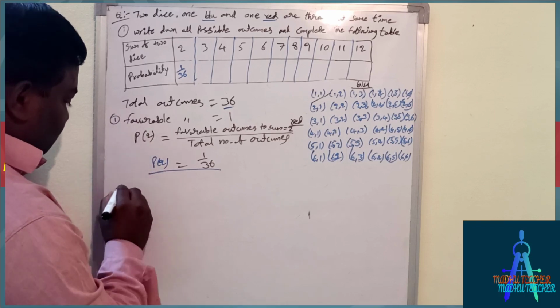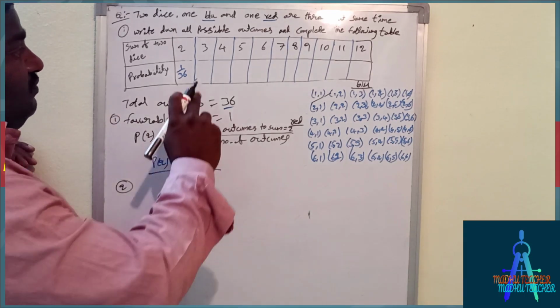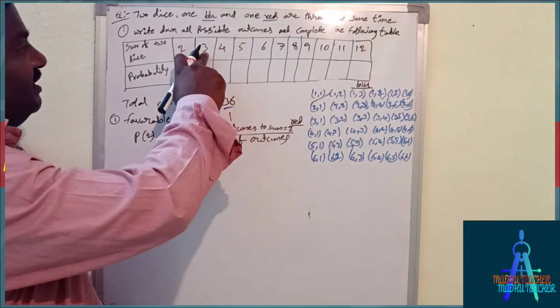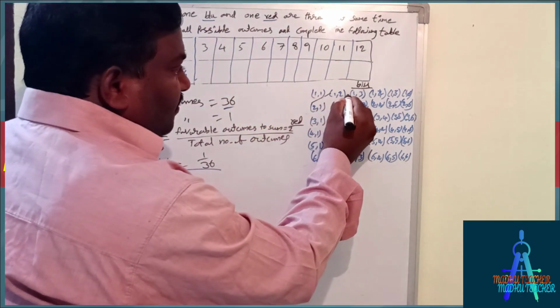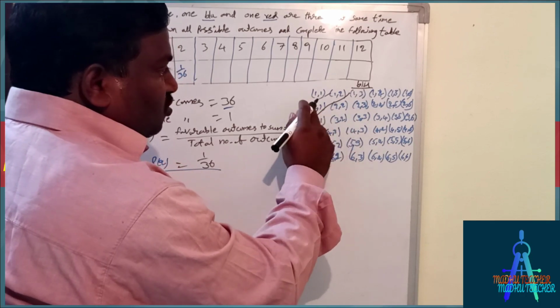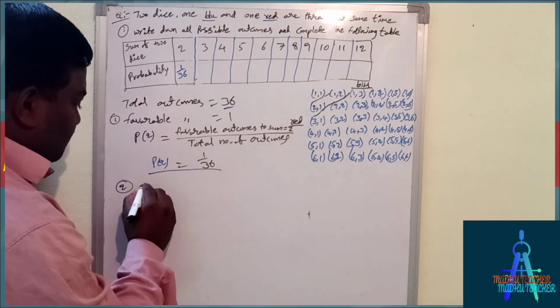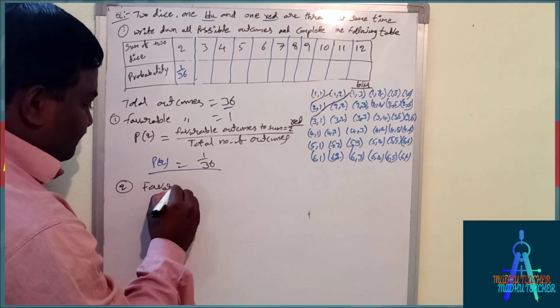This is the first one. Second one: sum of 2 dice is 3. By taking these two, 2 plus 1, 3, and 1 plus 2, 3. How many favorable outcomes?